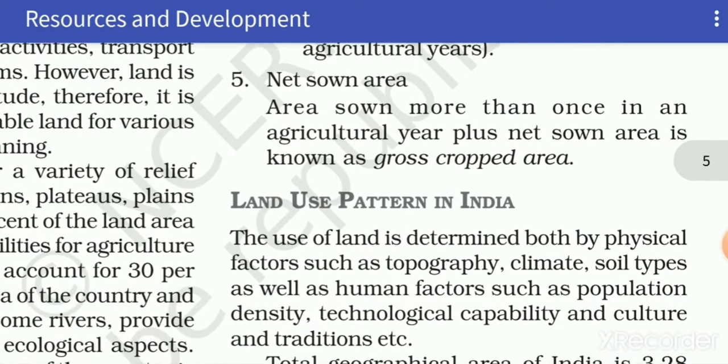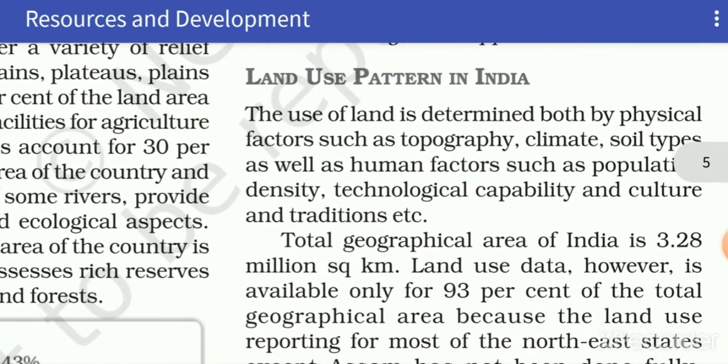Now the next topic is land use pattern in India. The use of land is determined by physical and human factors. The physical factors include topography or different landforms, climate, soil types, etc. While human factors include population density, technological capability, and culture and tradition.